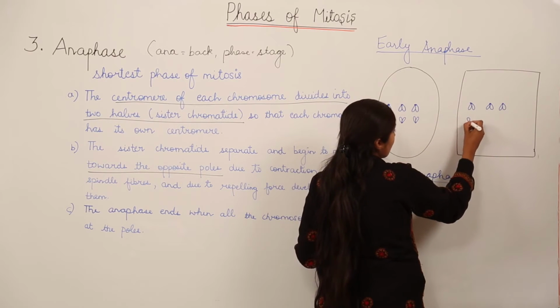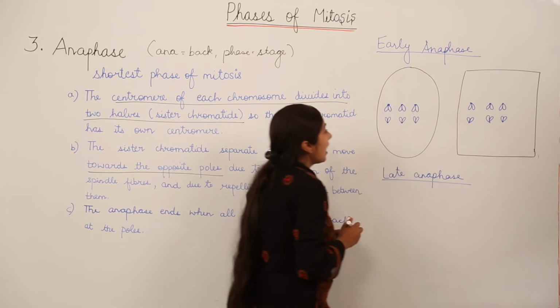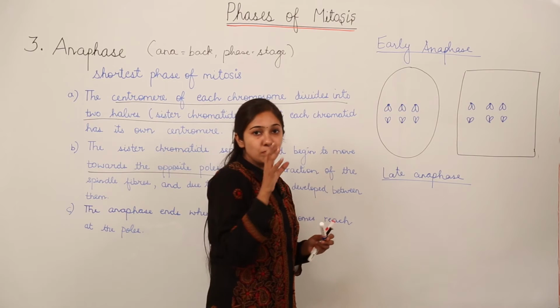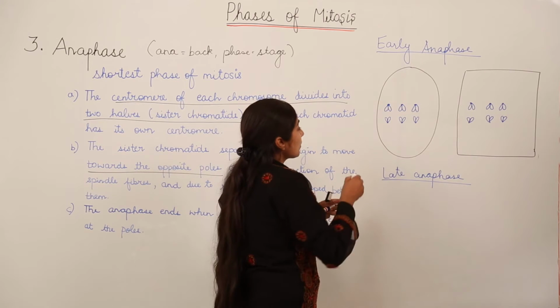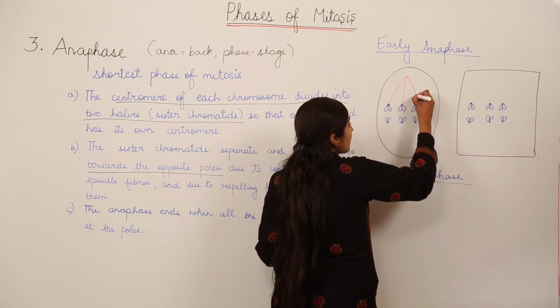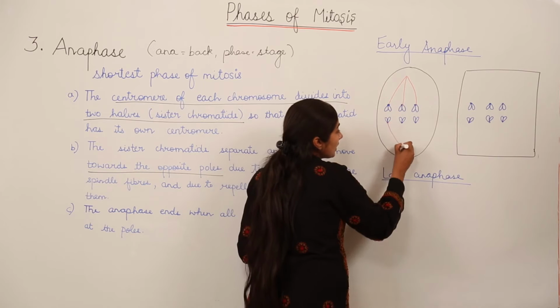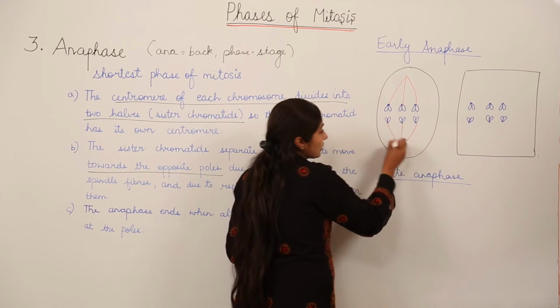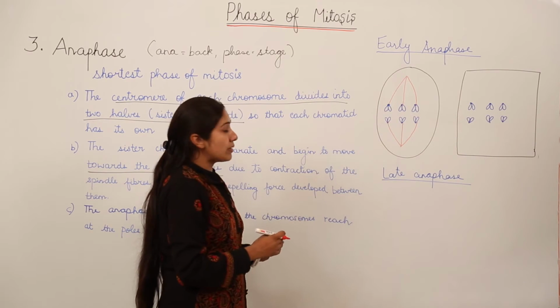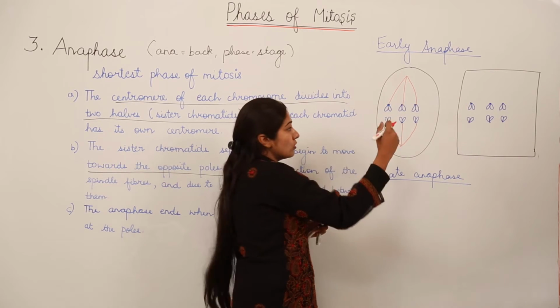So this is how you're going to show, and they are still attached to the spindle fibers. So you'll show the spindle fibers also, but now the spindle fibers are going to contract. So they are going to pull them towards the poles. So this image can clearly depict that the sister chromatids are being pulled towards the poles.